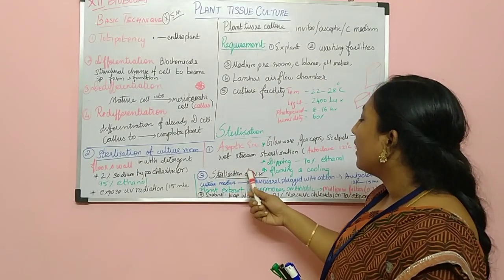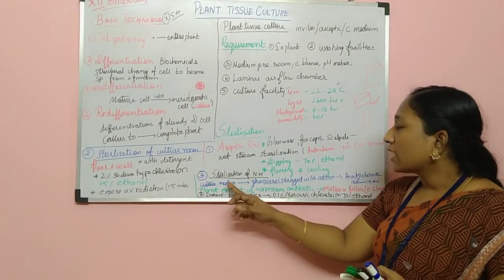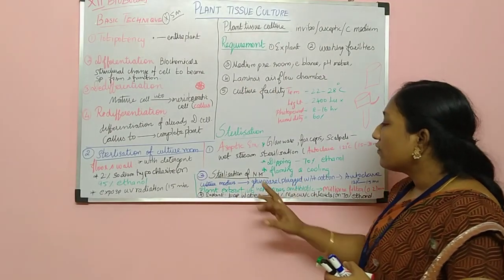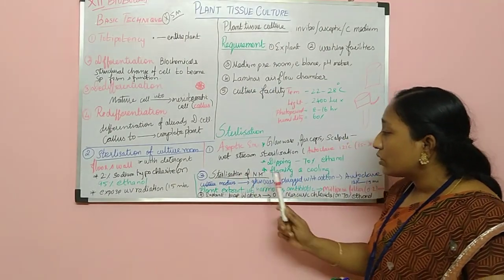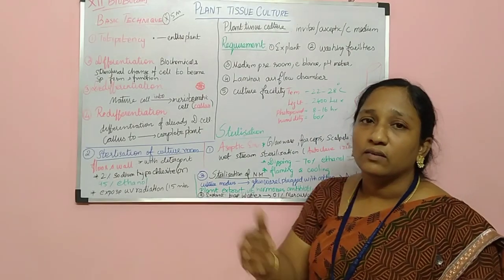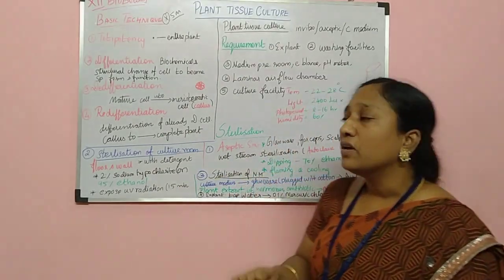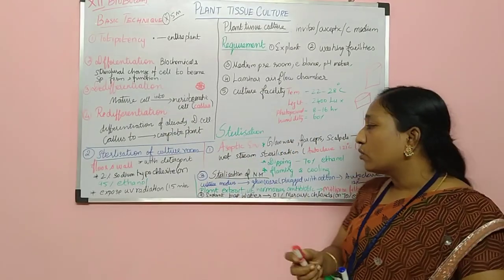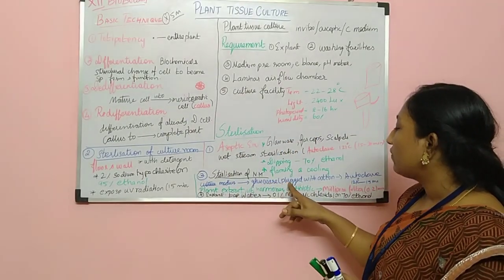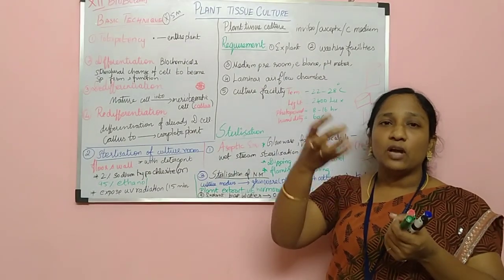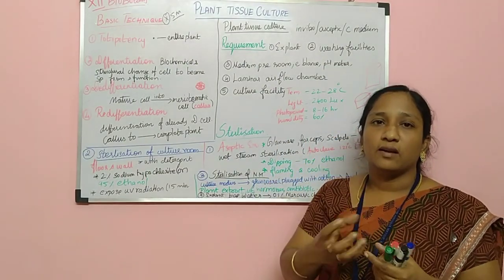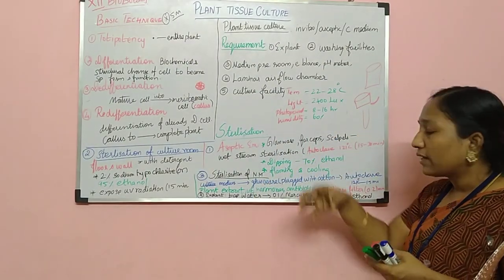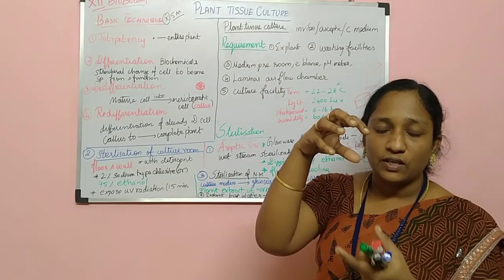And third one, sterilization of nutrient medium. So culture medium, glassware. Next we are going to learn about the nutrient medium. After preparing the nutrient medium, it has to be poured into the conical flask, and then you have to close the conical flask with a cotton plug.